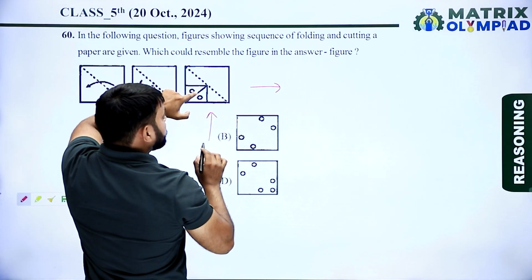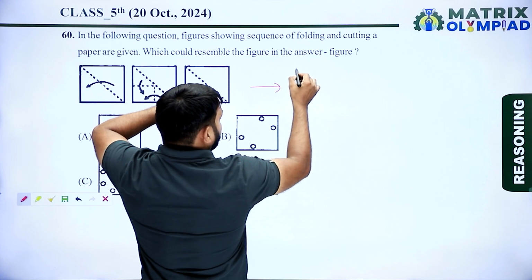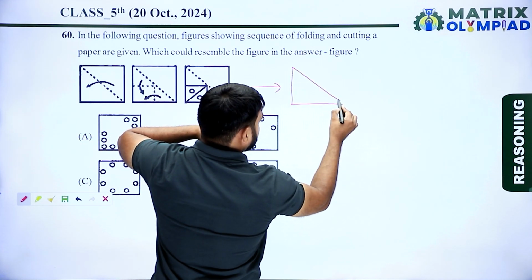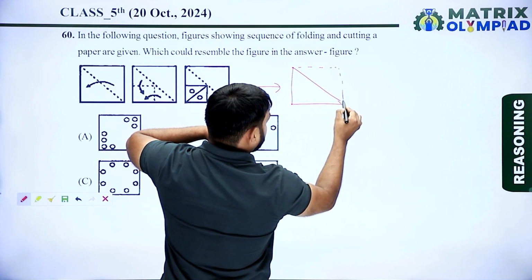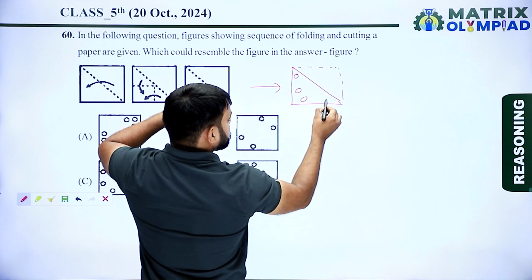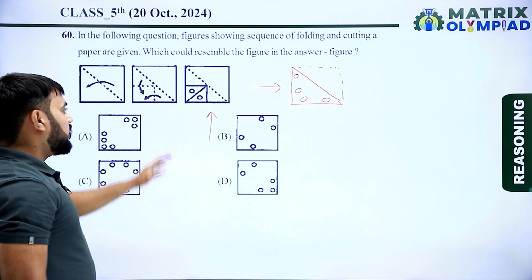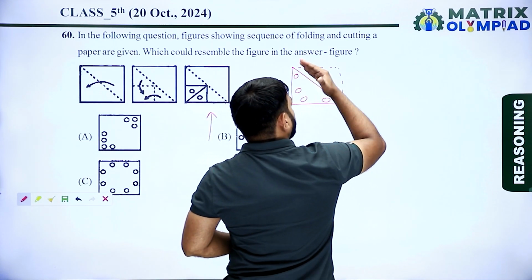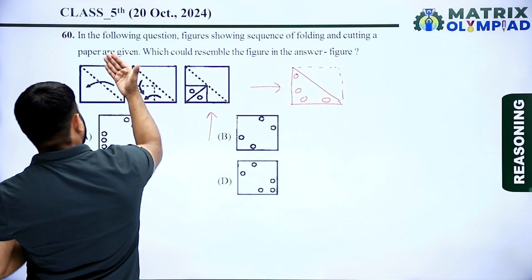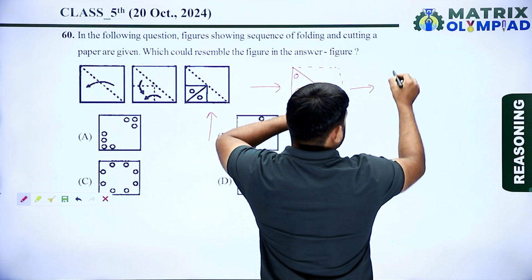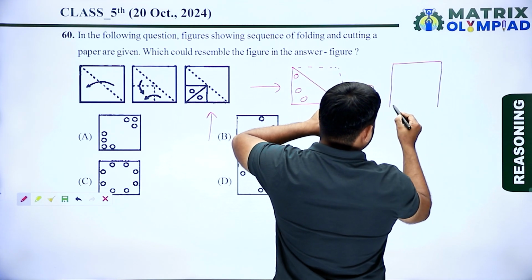So first unfold this paper. So when unfold this paper, then we get a image like this. And mirror image of this part looks something like this. Now unfold this paper. This paper will be unfolded in this direction because this paper has been folded in this direction. So when unfold this paper, then we get a image like this.